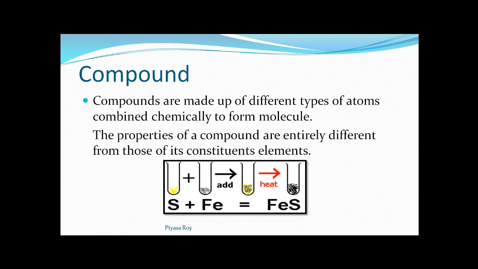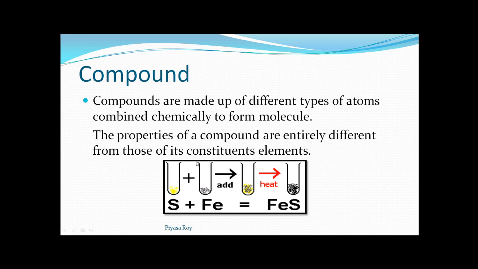Whenever we get a compound from two or more elements or substances, the constituent elements or substances lose their individual properties. Like for this example, the reaction between sulfur and iron. This yellowish particle is sulfur dust, a non-metal, and here we have taken iron dust, a grayish metal.